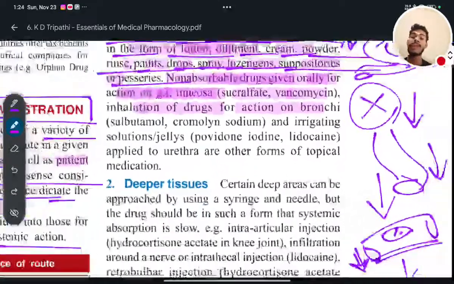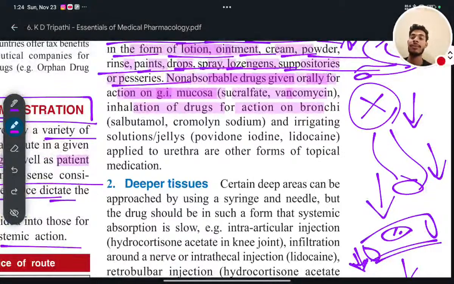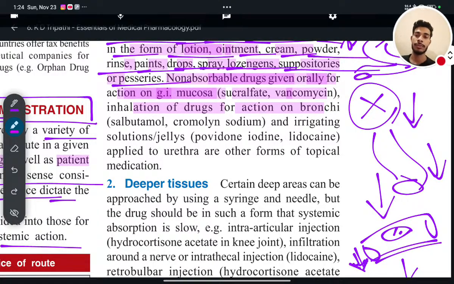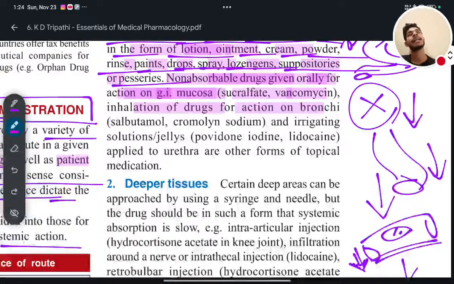A few minutes ago I told you. For example, a person is having asthma. If he is suffering from obstruction in the respiration, obstructive respiration, like these symptoms, in that case, what will happen? You will give the drug by the oral route, and he will eat the drug. Then it will be absorbed from the stomach into the veins, the circulatory system. Then from the circulatory system, it will move step by step, each and every step it will go forward. Ultimately, the patient will die. We need instant action of the drug in that case.